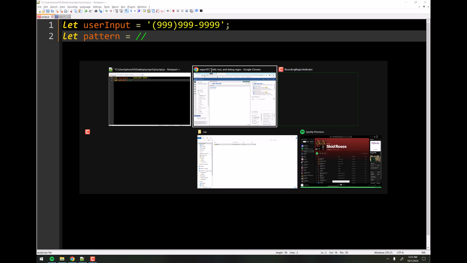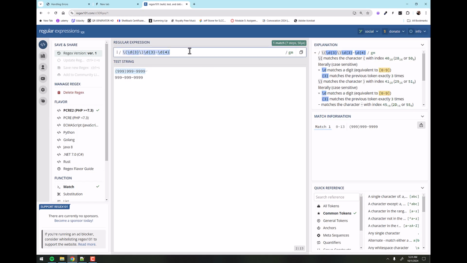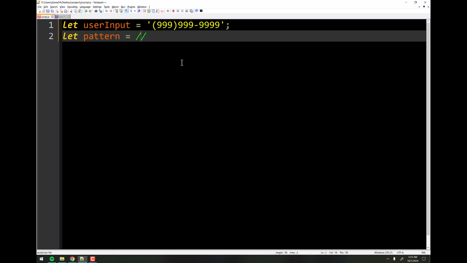So I'm just going to copy it right out of here. Like we got it right here already. Might as well just copy it. And it goes right there. Okay, so this is the regular expression. This forward slash and forward slash is sort of like putting quotes around it, right? And different languages have a different way to handle it. This is how you do it in JavaScript.